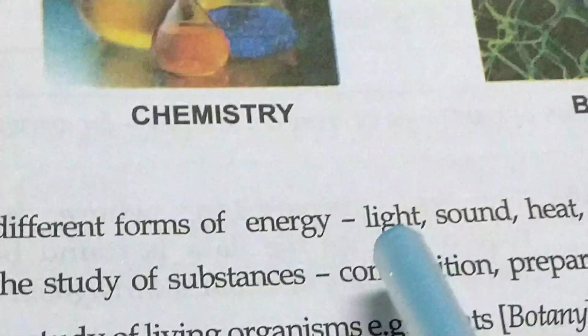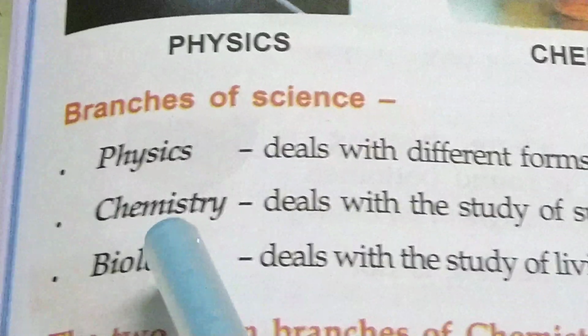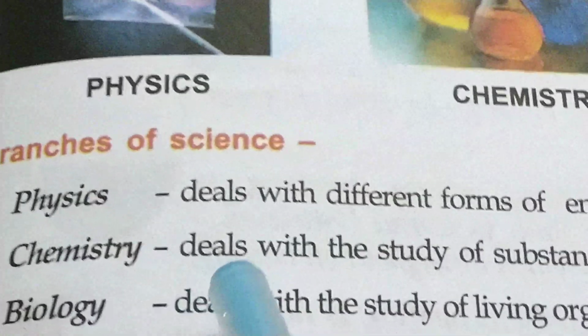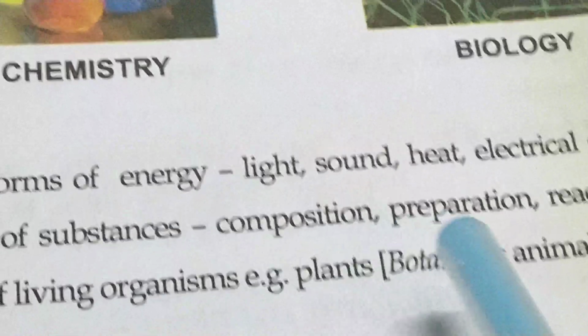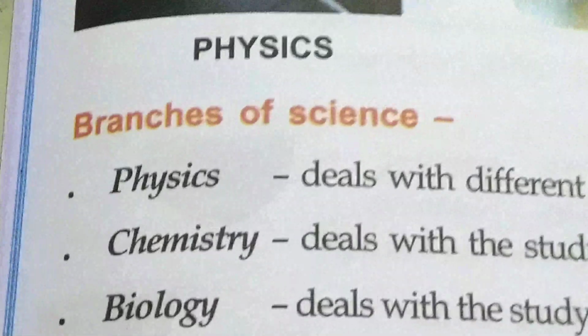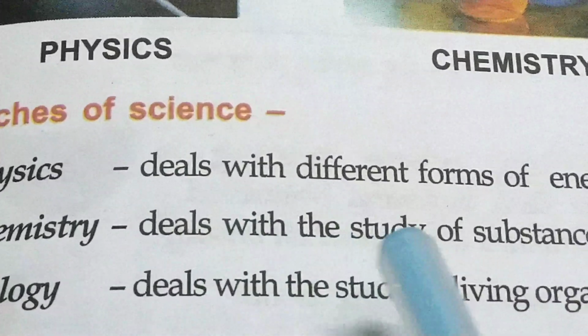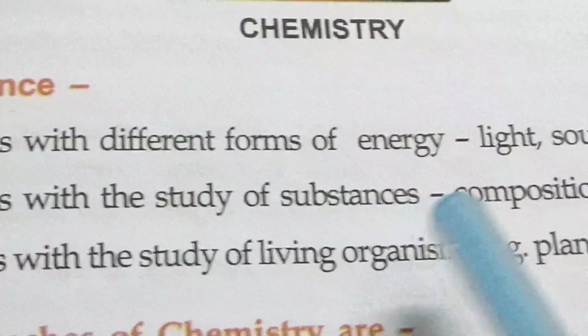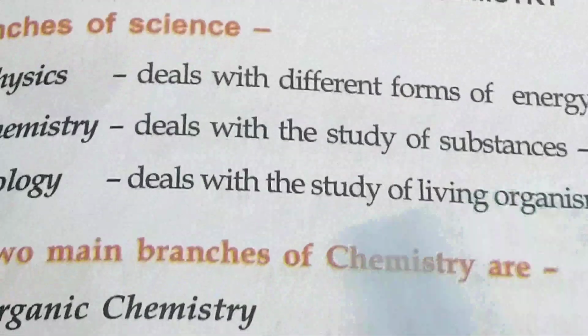In the same way, chemistry is another branch of science which deals with the study of substances, their composition, preparation, reactions, etc. So, what is chemistry? Chemistry is a branch of science which deals with the different types of substances and their composition, preparation, different reactions, etc.